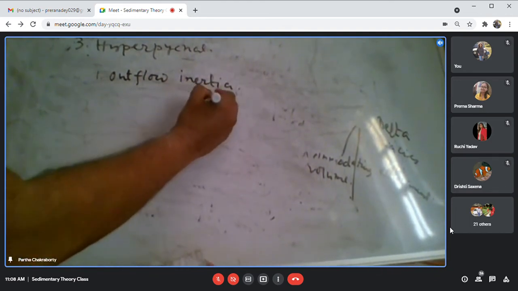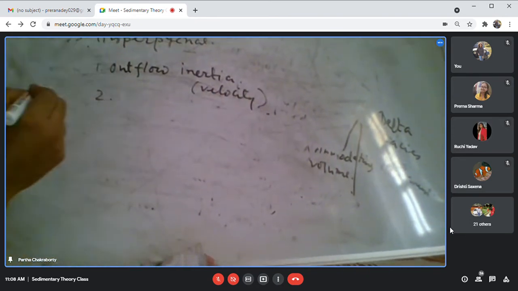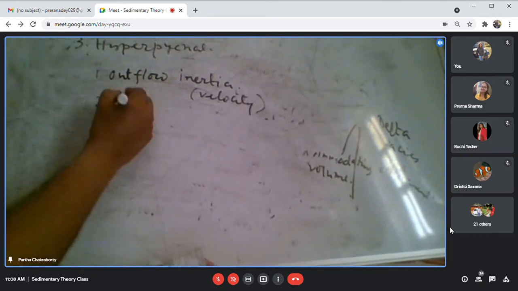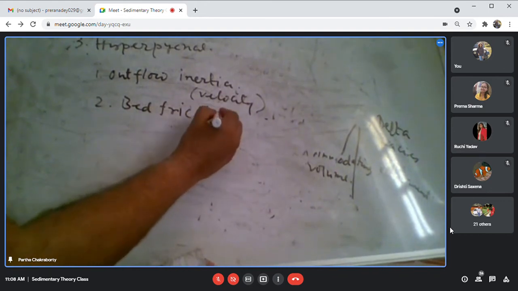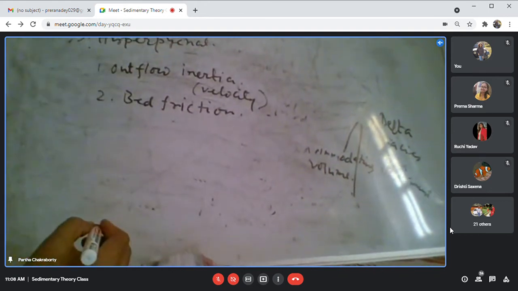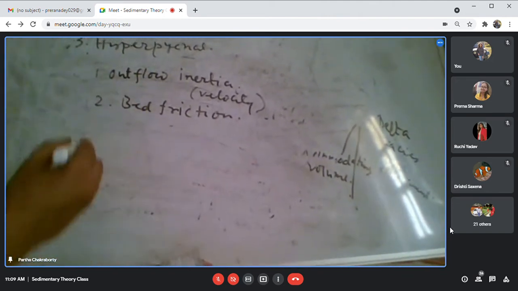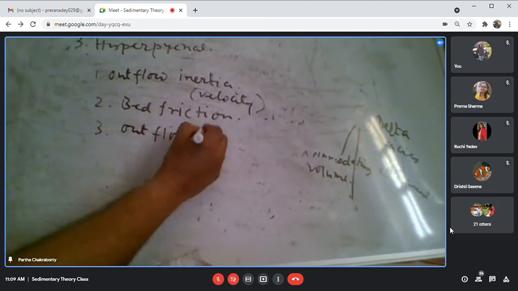What is that? That is nothing but velocity. Number two, bed friction. When it is mixing, there is a frictional effect. And number three is outflow buoyancy.